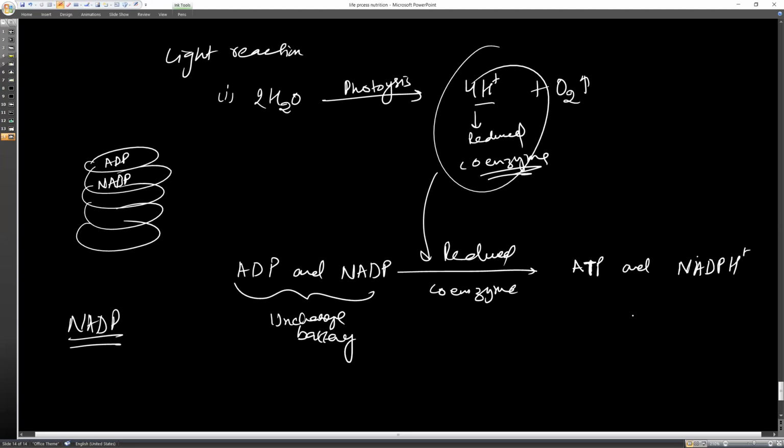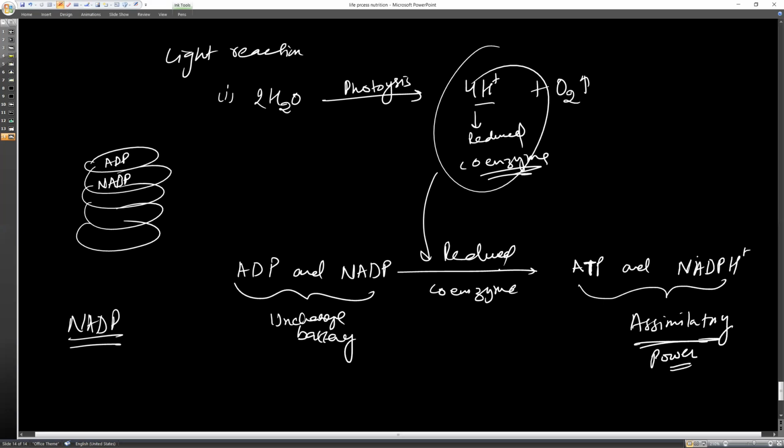These are called assimilatory power. This has been written in the notes. If you go through it one time, then you will be able to write it in a more appropriate manner.